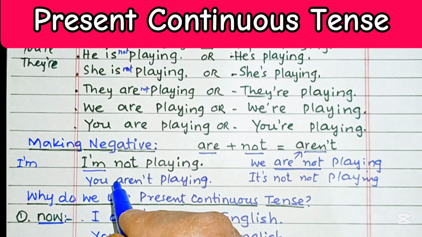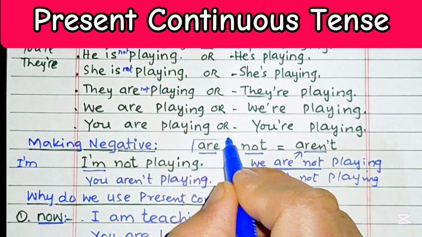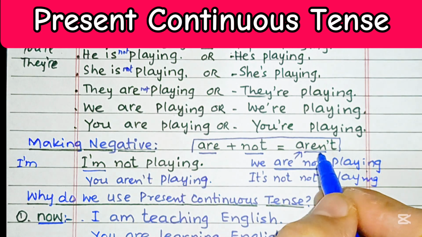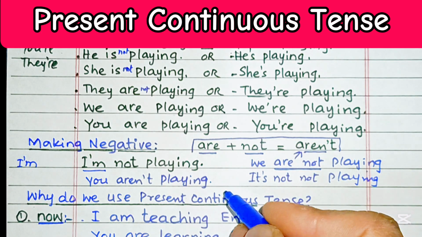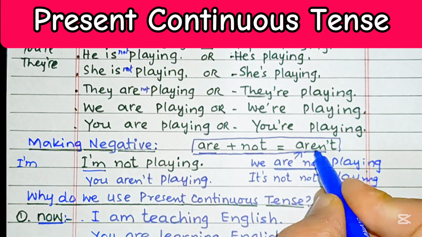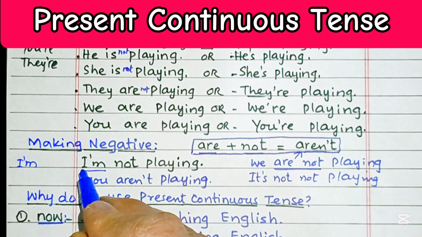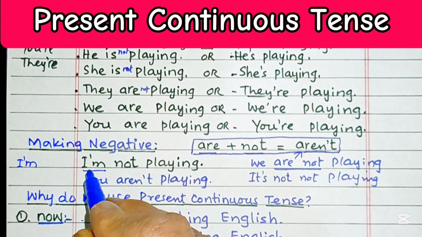The verb aren't is an example of a negative contraction. This is a good example of a negative contraction. Similarly, we can contract other pronouns, other verbs with negative not, except this one, am.